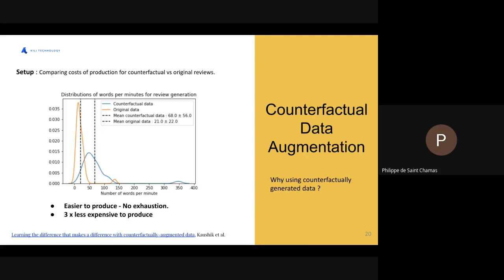And that was the labelers' insight on this project: to produce a review of a movie, you need to have seen it, or even more than that, to have a clear opinion on it, whereas to create the counterfactual opposite of a review, you just need to understand the language.